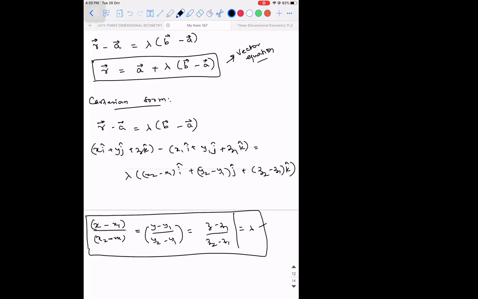See, before I conclude, I just want to tell you an important thing. If you observe, what was the previous equation? We got x minus x1 divided by a is equal to y minus y1 divided by b is equal to z minus z1 divided by c. So, if you know two given points, how will you find the direction ratios? What is the direction ratio of a line joining two points? The previous exercise we learned.